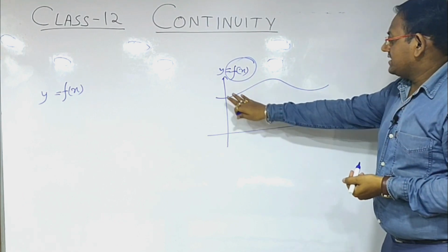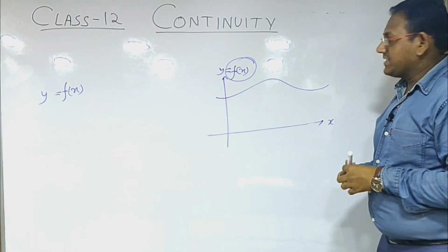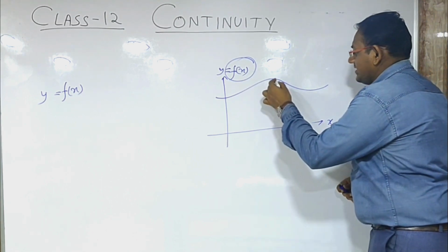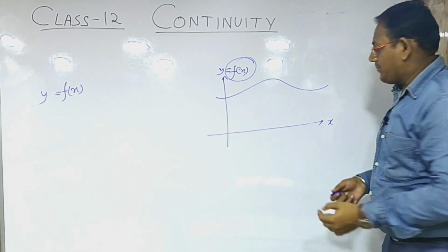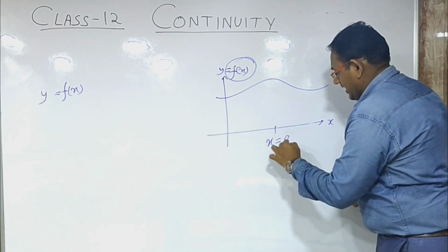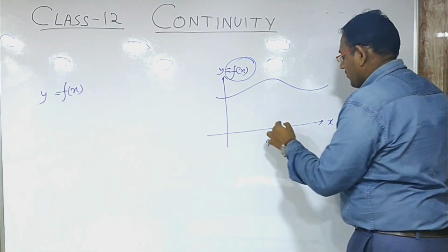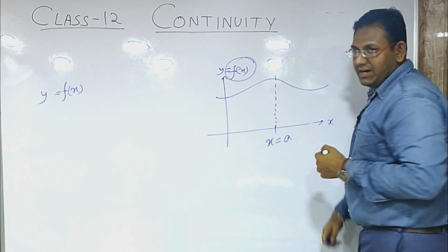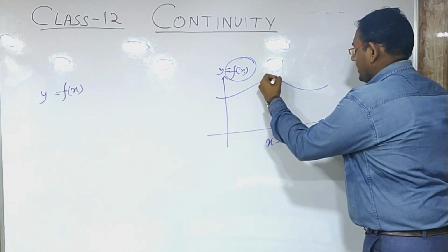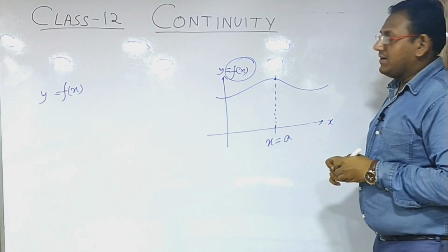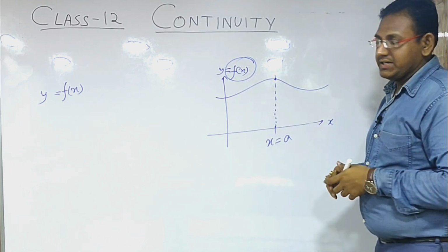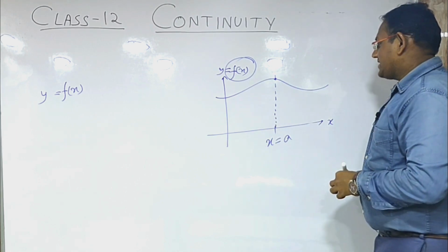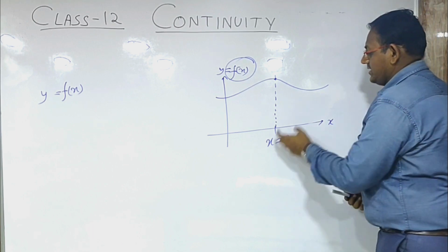Now we can see that the graph is continuous, it is not breaking at any point. If we want to check at a particular point, let that point be a. We draw a perpendicular from this point to the graph itself. This point will give you the function at that particular point. So we say that the function is continuous because it is not breaking, and we are checking the continuity of the function at this point.